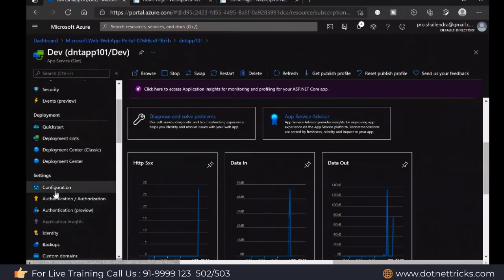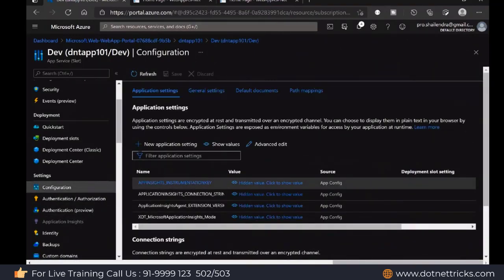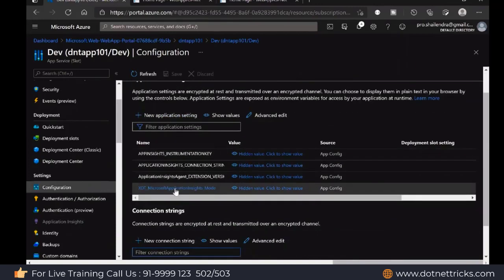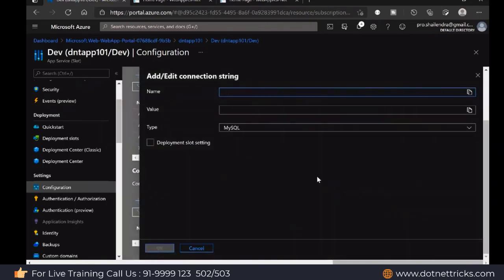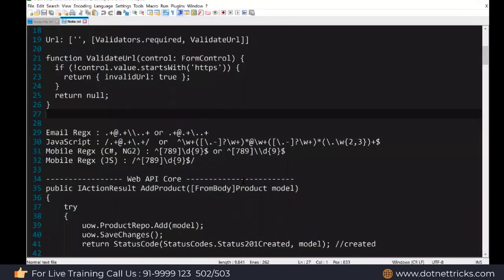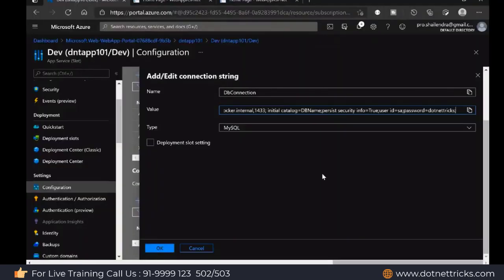There is the Configuration option. At the configuration level, you can define your database connection string. There is the application settings option, and here you need to define your connection string. Let's say I'm adding a new connection string, DB connection. Define your connection value. Let me mention my connection value. Let's say the connection value is like this.